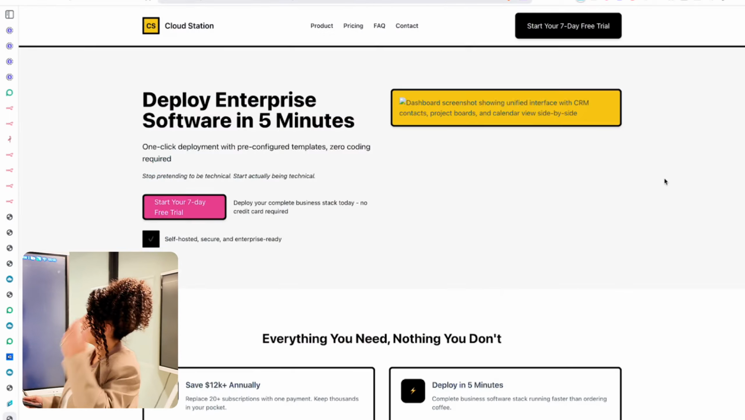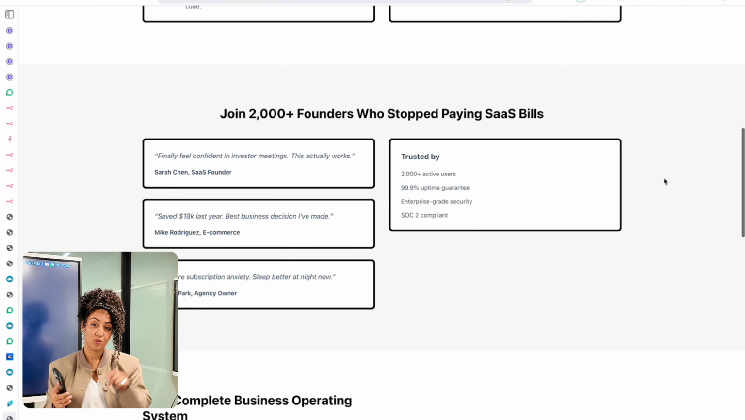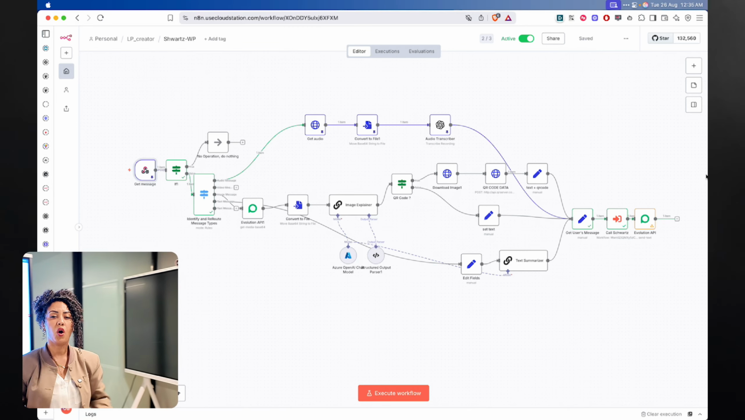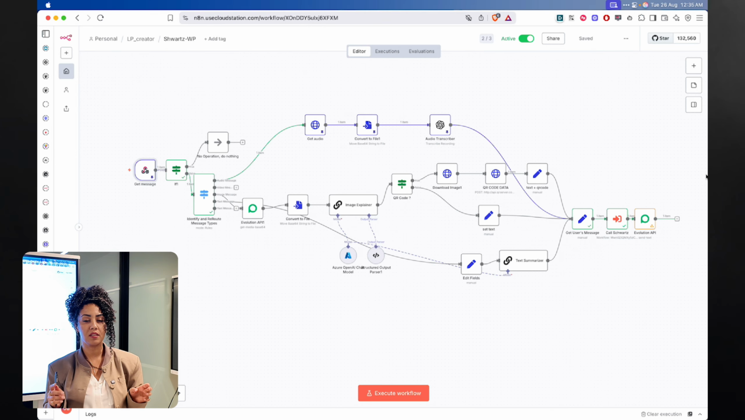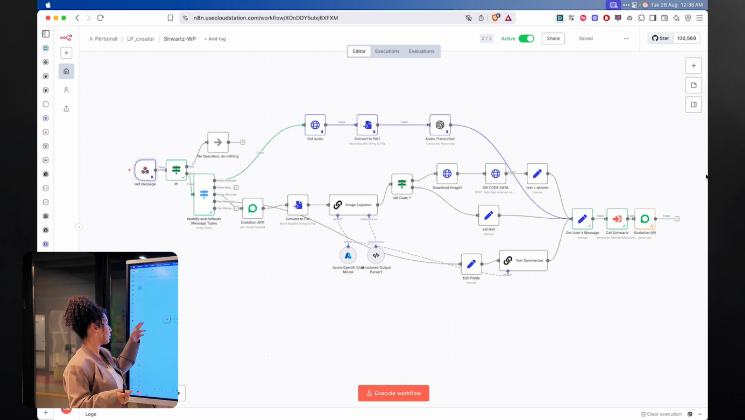So here's the message, here's your landing page, and I'm going to show you now what happens behind the scenes. The whole process takes around 7 minutes because it's building and deploying the landing page. Everything starts with this webhook right here.